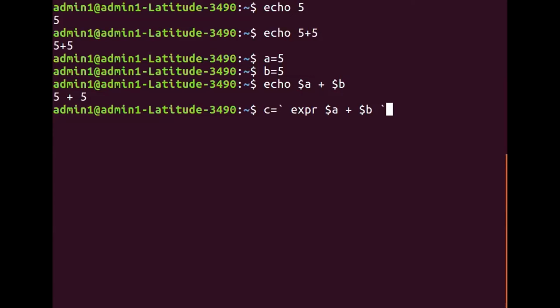After I press enter key, what will I get on the next line? Somebody says 10, somebody says dollar, somebody says 5 plus 5, somebody says C equal to 10. I've got various answers. Correct? Not all answers will be right. Either all the answers are wrong or only one of them will be right. Okay, so 4-5 of them have told dollar and they are right. You will get dollar prompt.